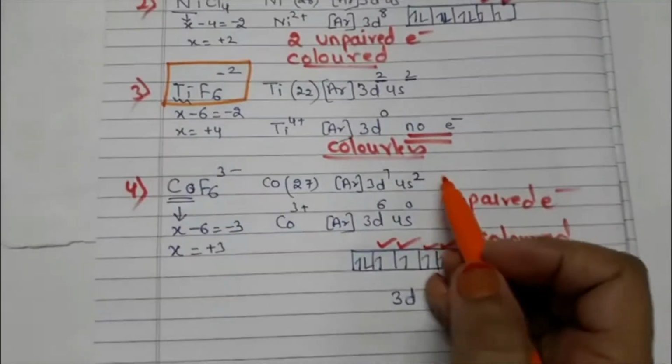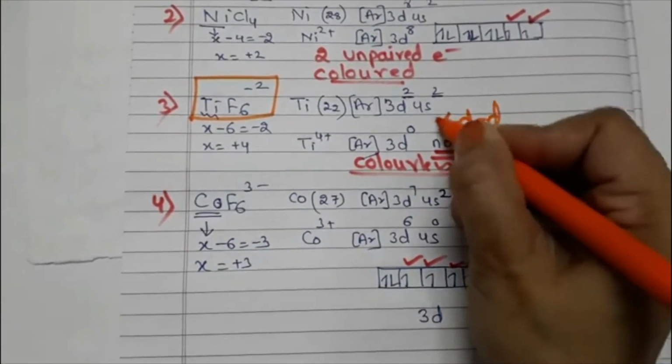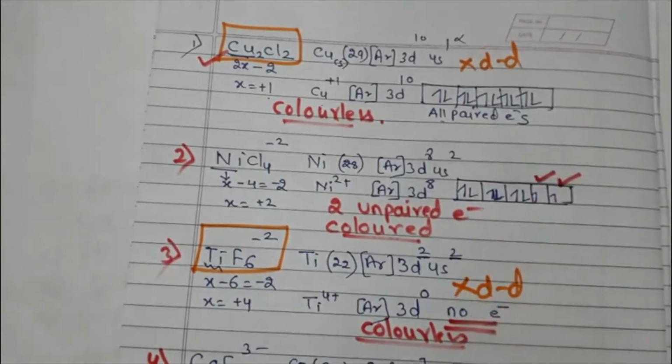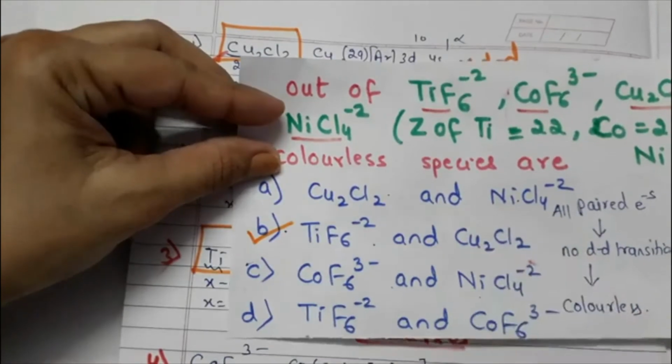In this case also, it is 3d0. No electrons are there. So from where the d-d transition will happen? Okay, so the first and third complex. So let us see in this case. Yes, we are having B as the answer.